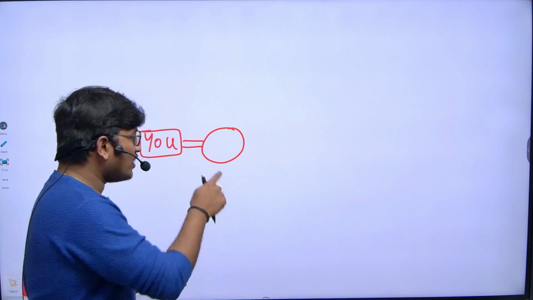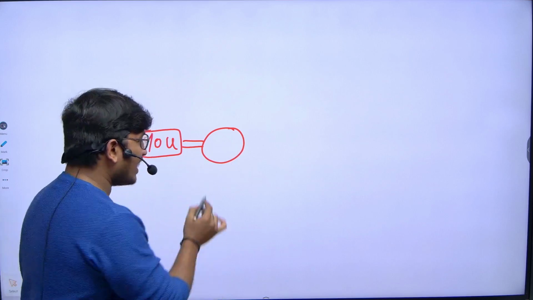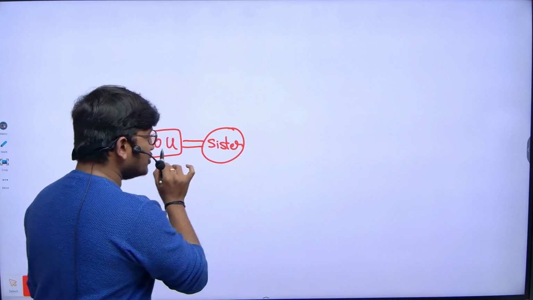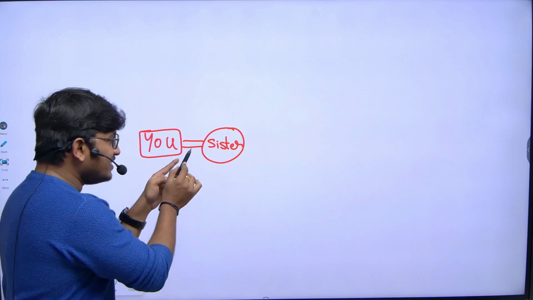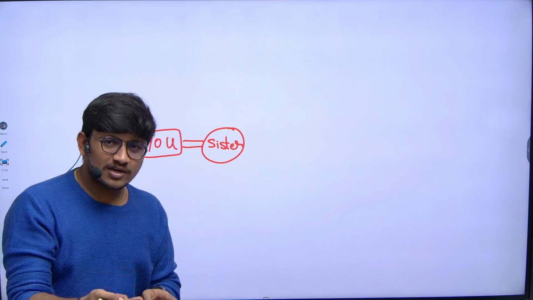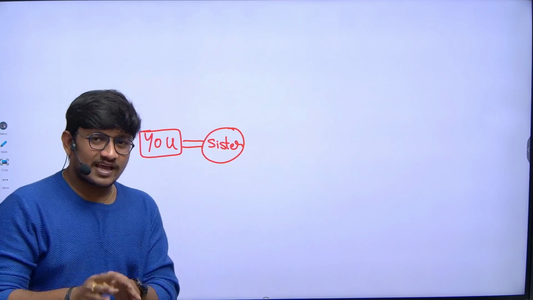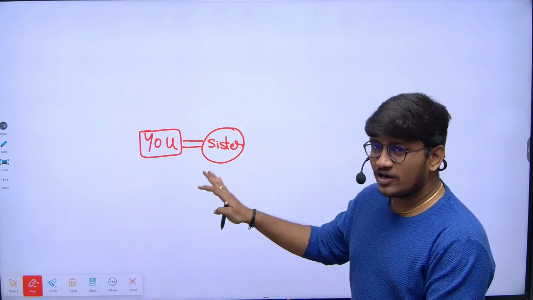Okay, so what about here? This circle indicates a female character, right? Now, can I say that this particular character with reference to you is your sister? How are we mentioning that it is your sister? This is equals to indicates siblings, and siblings means it can be either brother or sister, but this circle indicates a female character, so it is your sister. I hope you all are clear with this.